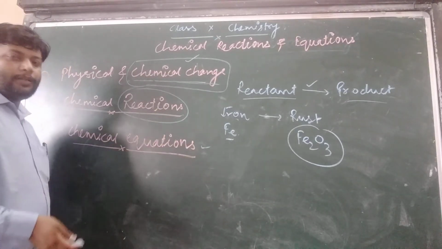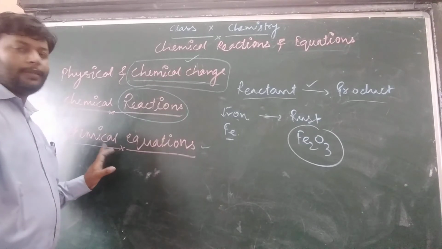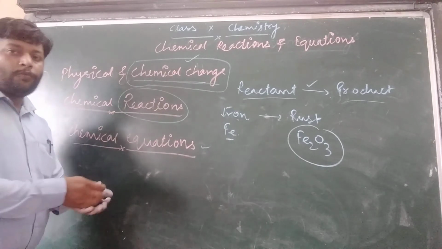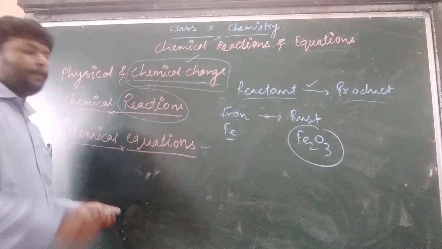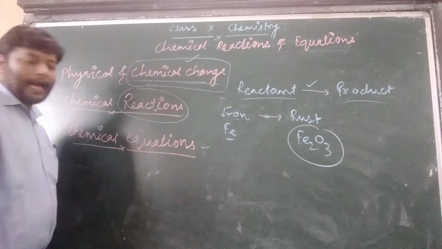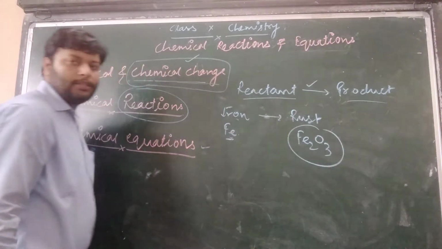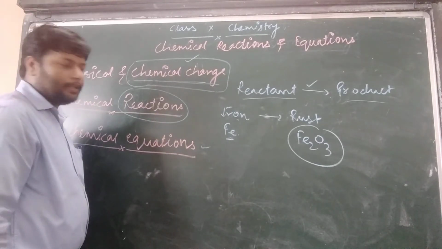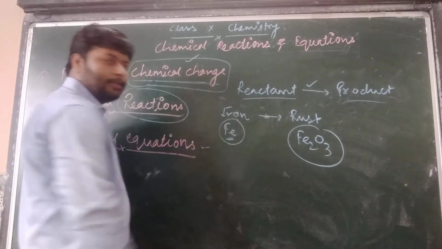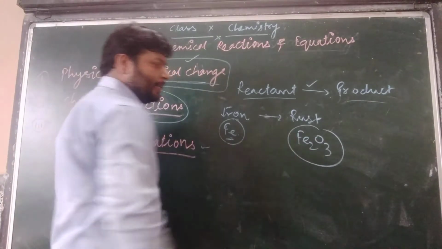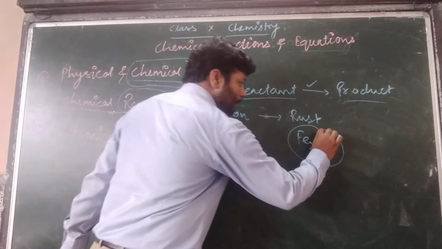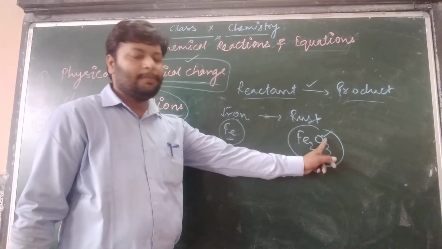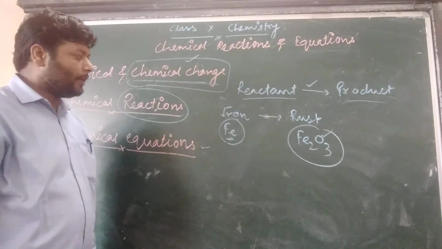After that, we are going to start the balancing of chemical equations. But before that, we have to discuss more about these topics: how to convert this iron, this Fe, into rust. One doubtful thing is there. If iron has the formula Fe, how do we get the formula Fe2O3? O is the symbol of oxygen, as you know very well from class 9.